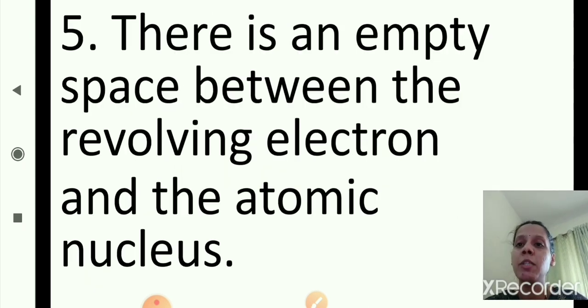There is an empty space between the revolving electrons and the atomic nucleus. So in the atom there is an empty space between the revolving electrons and the atomic nucleus.